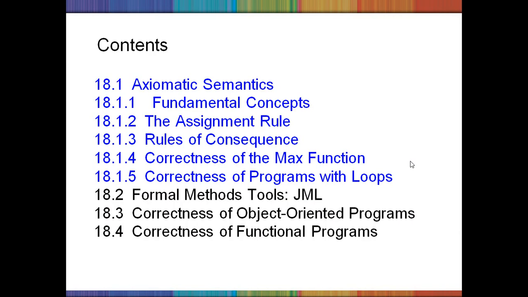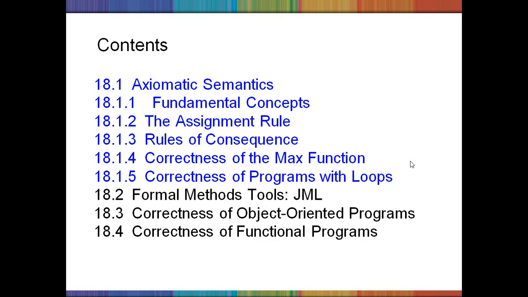To this end, we are going to see various program correctness concepts. These slides have been taken from Programming Languages Concepts by Allen B. Tucker, chapter 18 of the textbook. In this we are going to consider axiomatic semantics, in which fundamental concepts will be discussed.